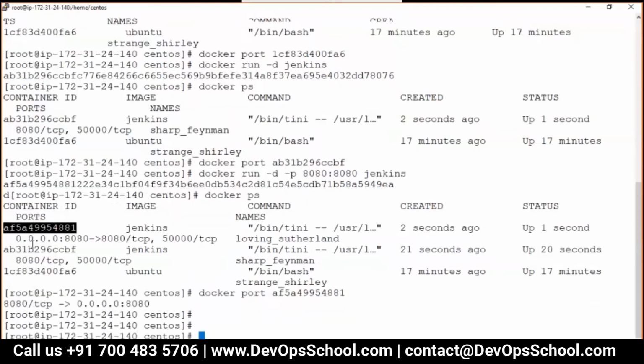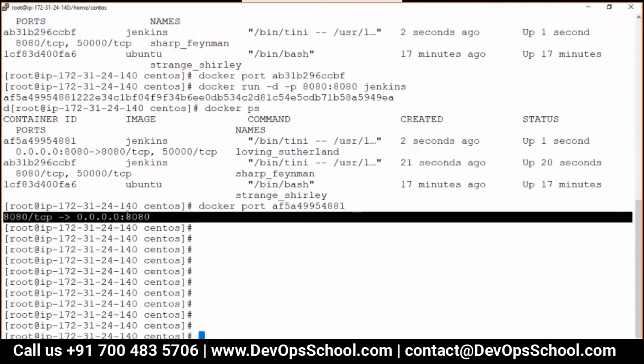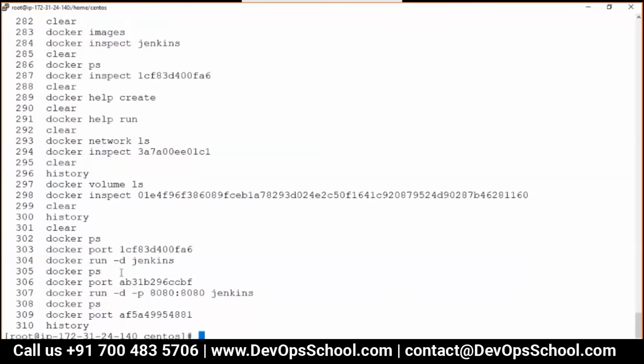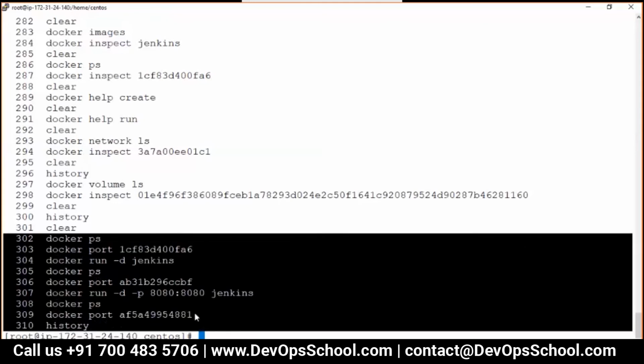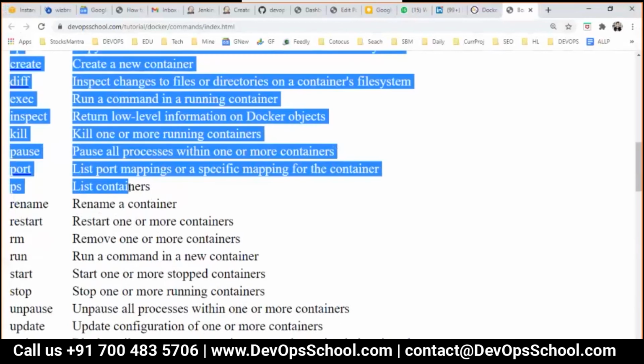So guys, yes, the port command will give you the port that got exposed from the host machine to the containers. This is an informational command which will not make any changes, but will give you the information about whether you have exposed any port for any particular container. Sometimes you need it for quick information, or maybe for some scripting and stuff like that. Okay, so guys, this is the port command, which we used for finding out the ps command. I have tried it out.